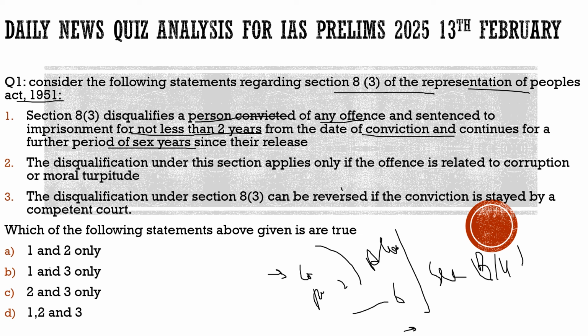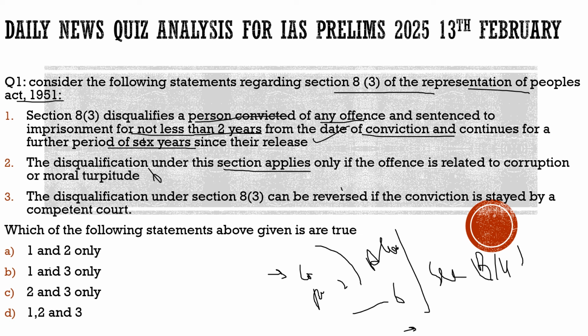It is 6 years, so the first statement is 100% correct. Second statement: the disqualification applies only if the offense is related to moral turpitude. Totally incorrect. It is against any charge. If he is convicted of any criminal charge, then he is liable to disqualification.